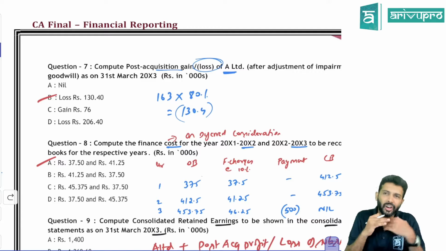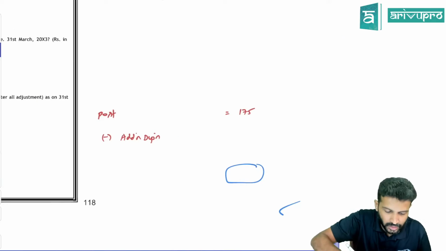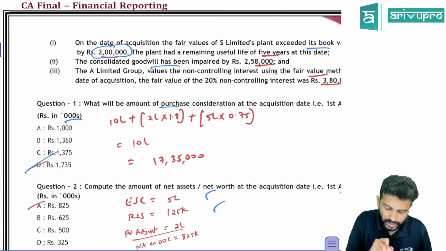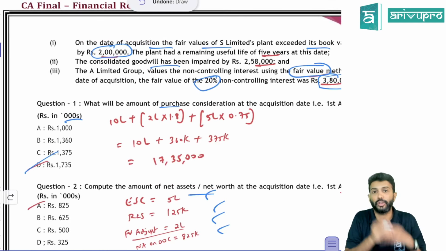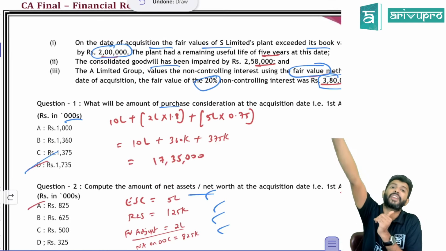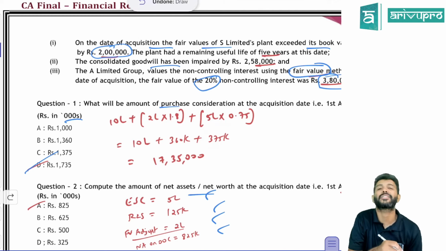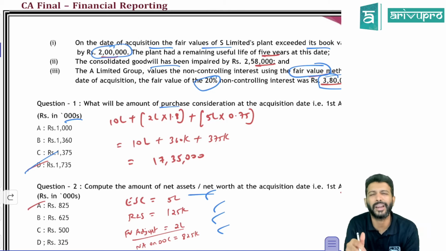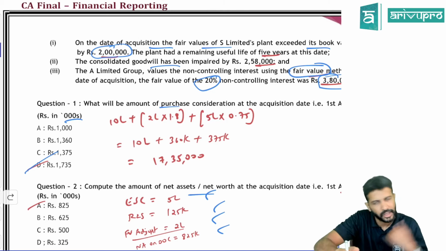So since it was recorded at the present value, how much was the present value we got there? Present value here was 3,75,000. You will pay 5 lakh after 3 years. The present value of that is 3,75,000. So the difference between this present value and future value is nothing but your time value of money, the interest charges or finance charges. That is what they're asking.